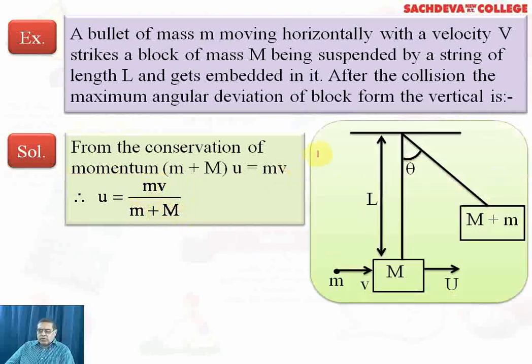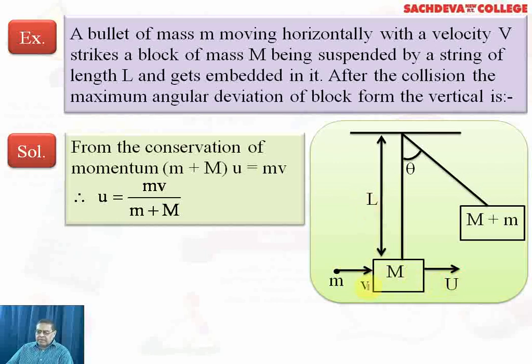Now we can just go through the figure. Small m is the mass of the bullet. Capital M is the mass suspended by a string. The length of the string is L, and the initial velocity is u, and the final velocity will be v.